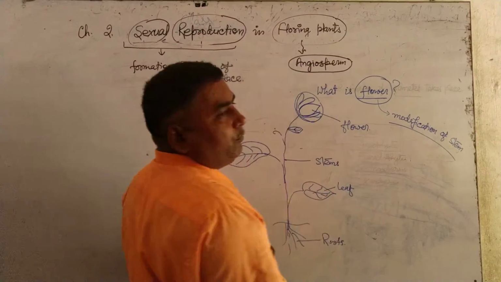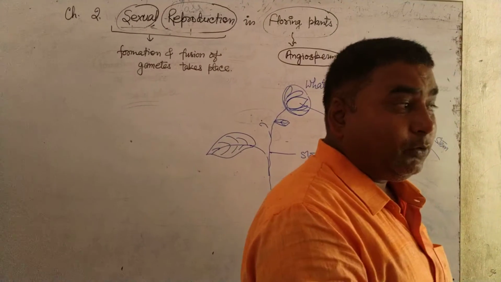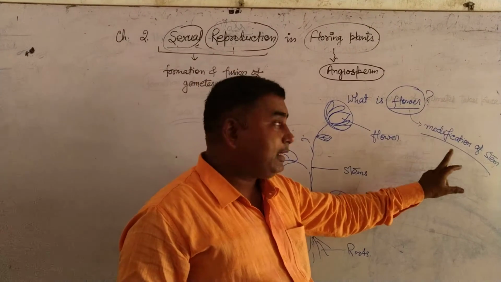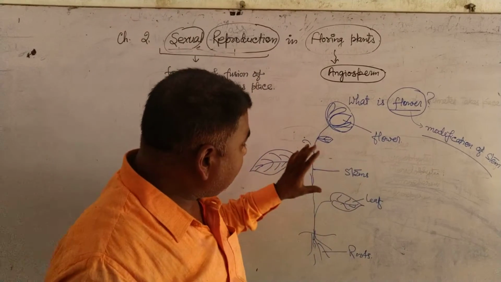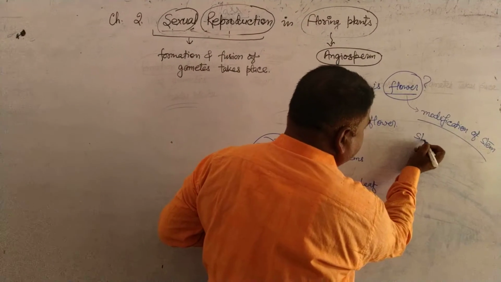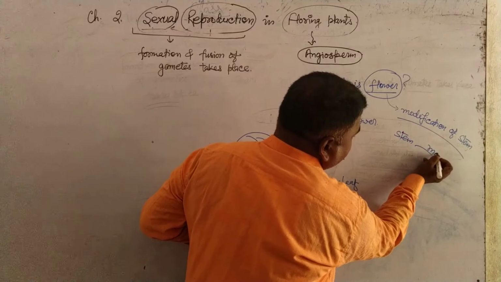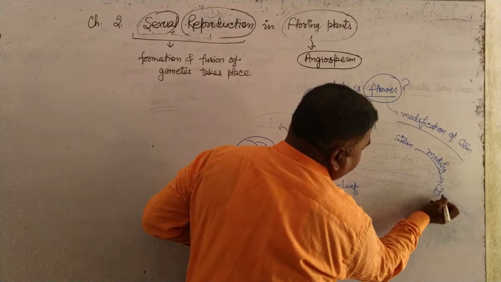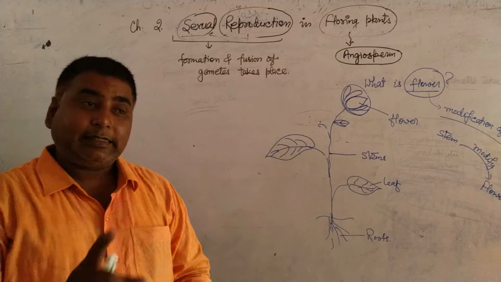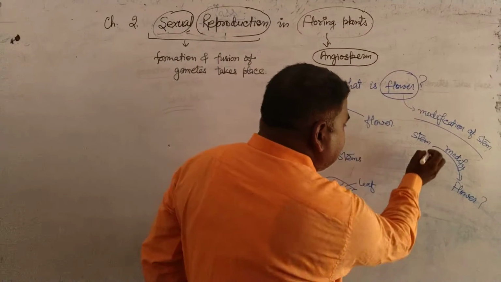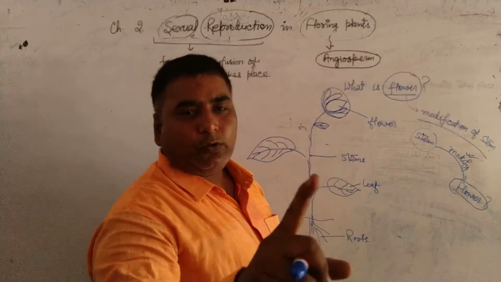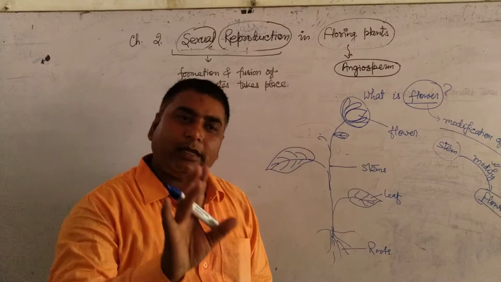Understood? When anybody asks you what is a flower, you tell that a flower is a modification of stem, meaning the stem is modified to form a flower. Now, can anybody tell me why the stem is modified to form a flower? You do any work, there is a reason.